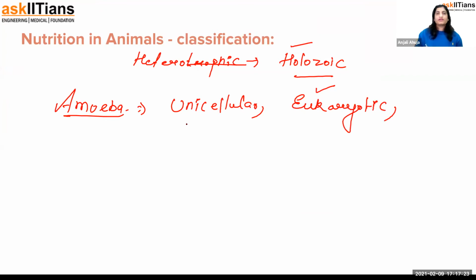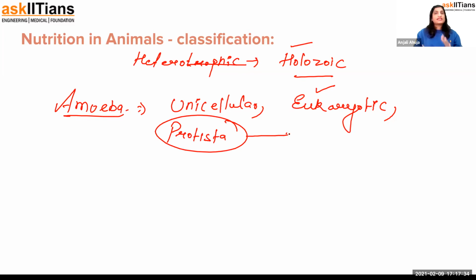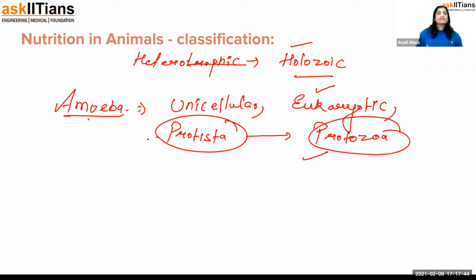You will mainly find it in water. They belong to the second kingdom, which is Protista. Within the kingdom Protista, there is a category known as protozoa, and amoeba is present in the protozoa. Protista is the kingdom, and protozoa is a category of it.